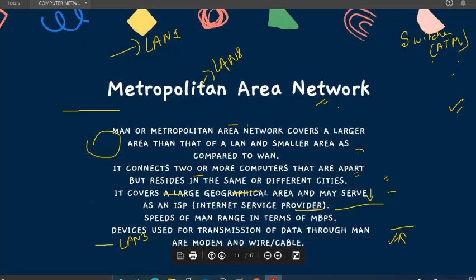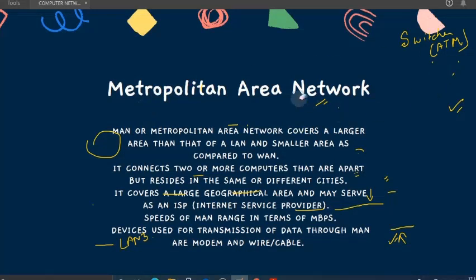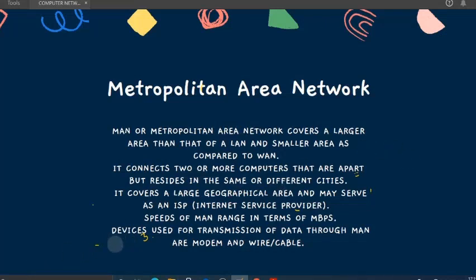Next and the last network type that we are going to see is metropolitan area network or MAN. What it is, you can just relate that it is in between LAN and WAN. It is a bit more than LAN, but less than WAN. So MAN, or metropolitan area network, covers a larger area than that of LAN and a smaller area as compared to WAN, that we have seen already.